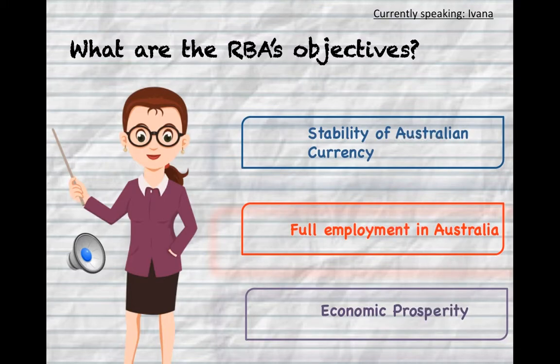As finance students, we all know that the RBA is the Central Bank of Australia, providing services to the government. It also has the power to govern monetary and banking policy. The RBA has 3 objectives: number 1, to ensure the stability of the Australian currency; number 2, the maintenance of full employment in Australia; and number 3, the economic prosperity of the people of Australia.